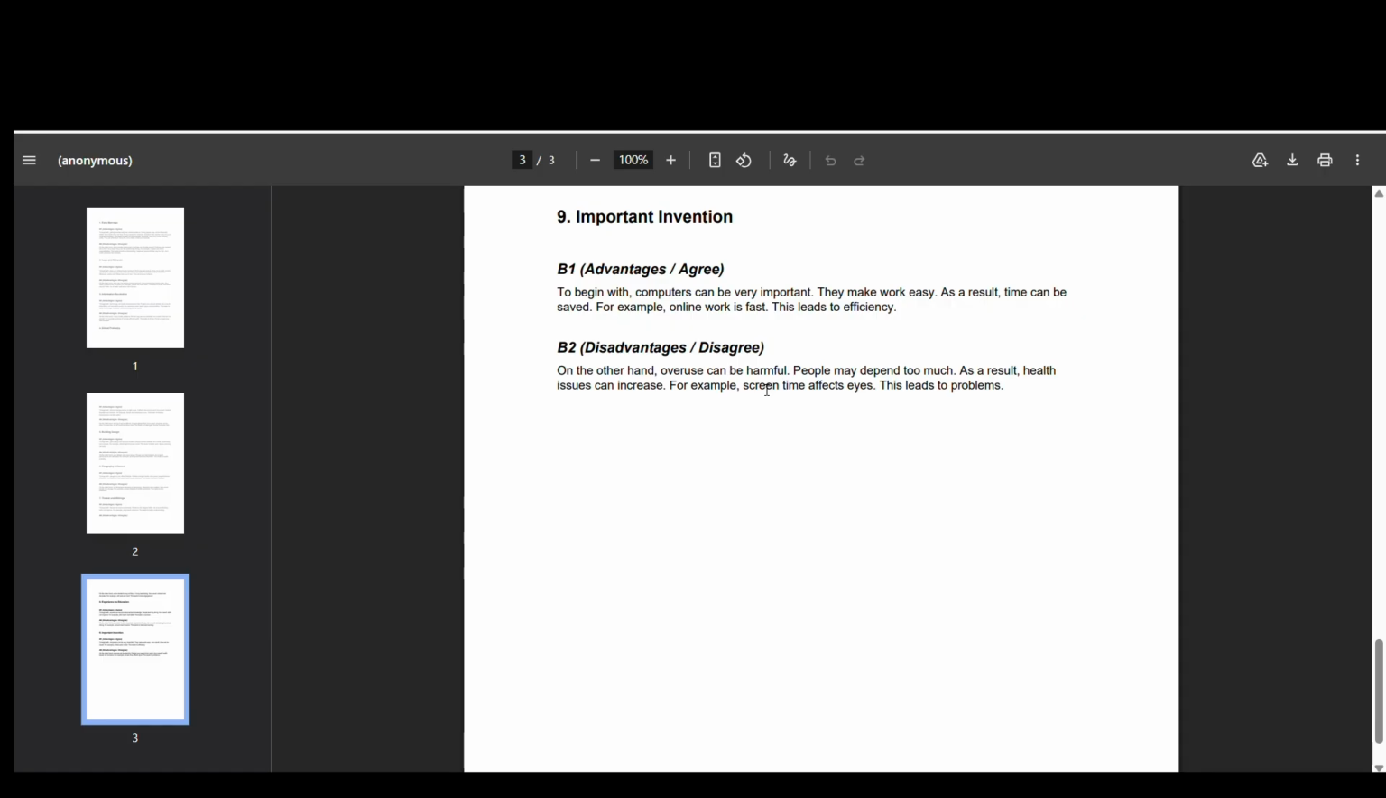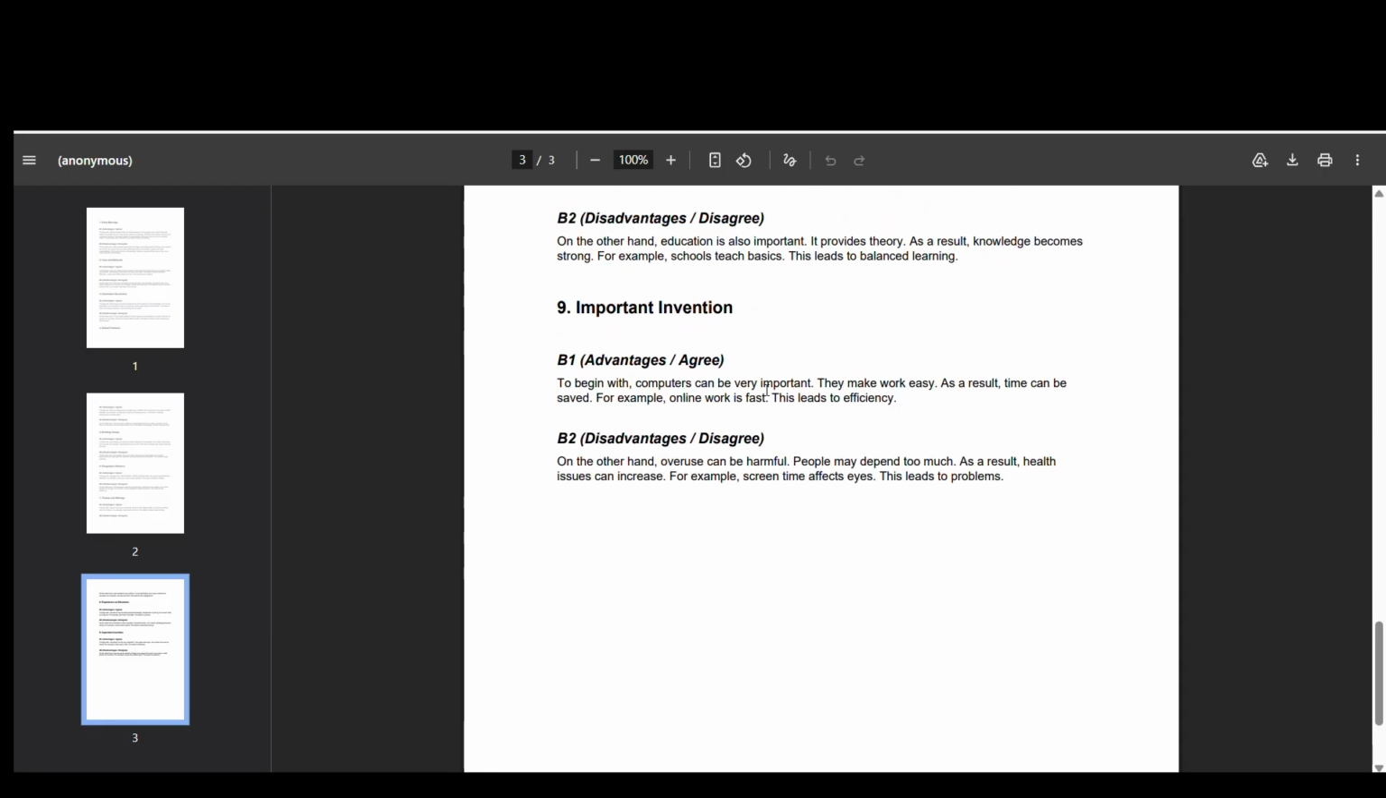And then disadvantages. On the other hand, overuse can be harmful. People may depend too much. As a result, health issues can increase. For example, screen time affects eyes. It's not just about eyes, it's about stress and anxiety, which I already explained before. To be very honest, people don't want to talk with anyone. They just want to think about themselves, because they become very conservative because of computers. So there are many advantages as well as many disadvantages, and you just need to put that line as well. That will be really good for you guys.